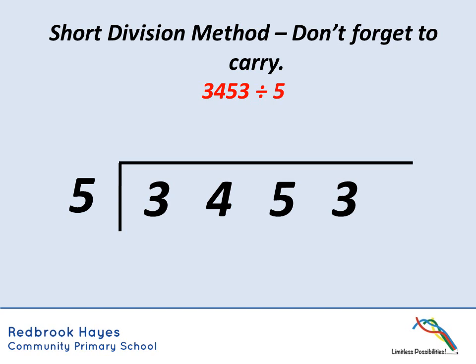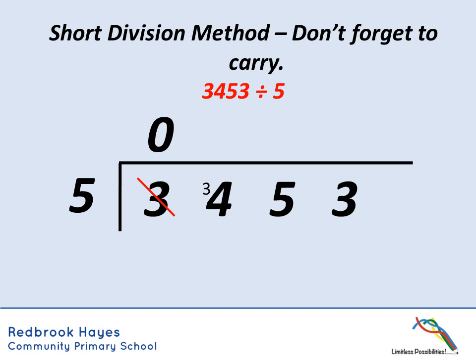All the way through these we're just asking ourselves, does 5 go into 3? Well, it doesn't, because 5 is bigger than 3. So we need to cross that one out and put a 0 up there just to show you that it doesn't go into it, and we're going to carry that 3 over there to make 34. So does 5 go into 34? Well, yes it does.